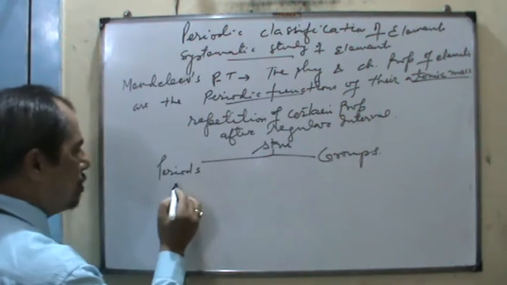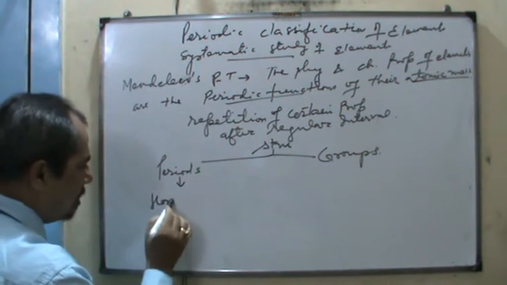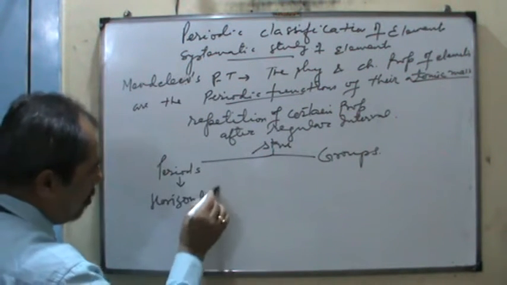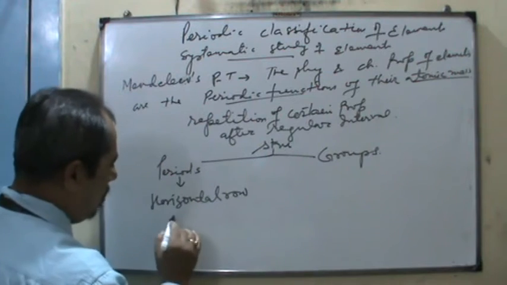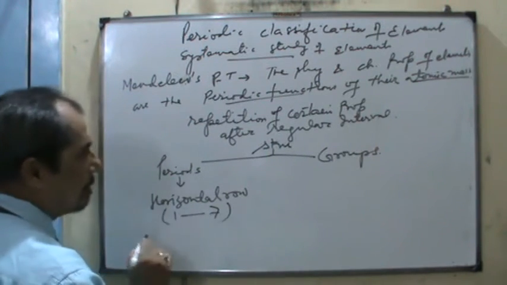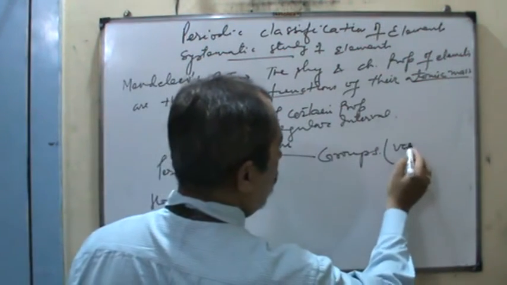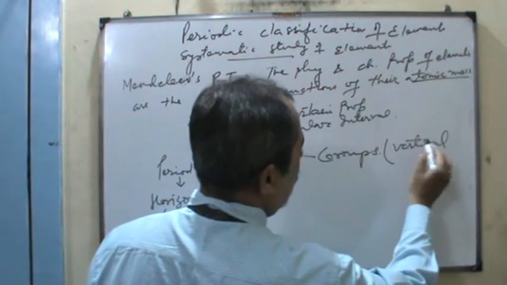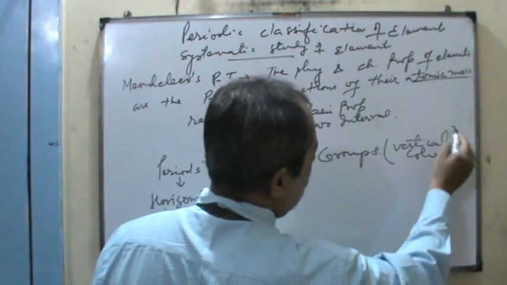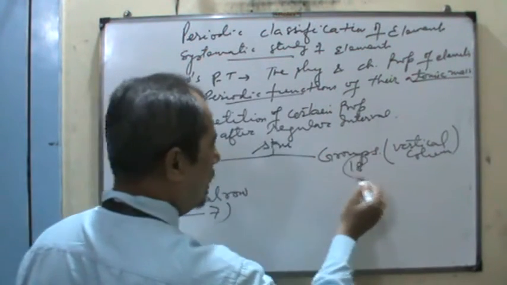Groups. Periods, you know it very well. Horizontal rows 1 to 7 are the periods, and groups are the what? Vertical columns. Groups are 18.